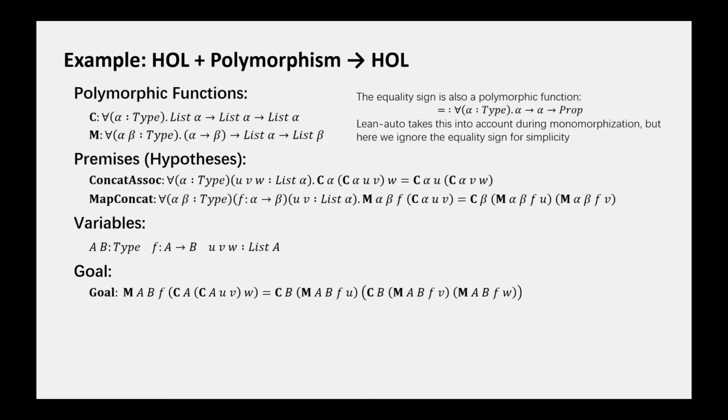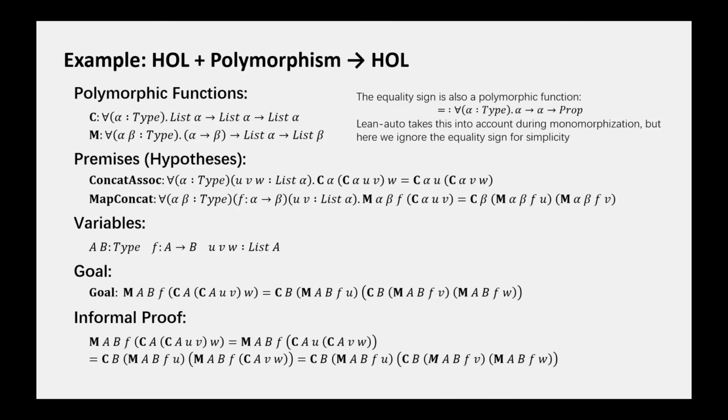The result we want to prove is that if we have a function f and three lists u, v, and w, then this equality holds. Note that there are two differences between the left-hand side and the right-hand side. First, on the left-hand side, concatenation is applied first, while on the right-hand side, map F is applied first. Second, on the left-hand side, for the concatenation, it's U and V first, then W, while on the right-hand side, it's V and W first, then U.